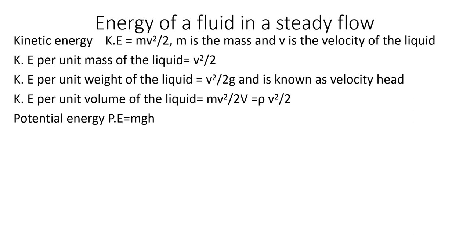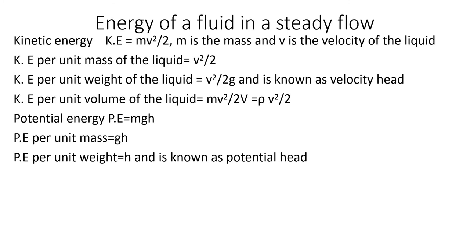Okay. Similarly, we can write potential energy. So if the liquid is flowing through some height, the potential energy is given by mgh, where m is the mass of the liquid, g is acceleration due to gravity, and h is the average height of the liquid from the ground level. Same way we can define potential energy per unit mass, that can be written as gh. m will get cancelled, mgh by m, you will get gh. Similarly, potential energy per unit weight can be written as mgh by mg, which is equal to h, and that is known as potential head or gravitational head.